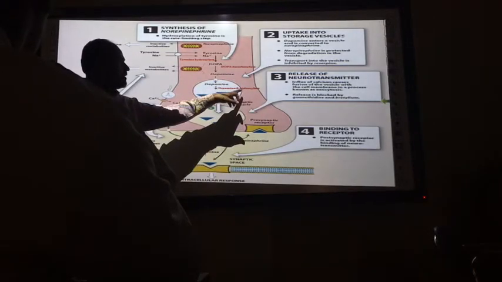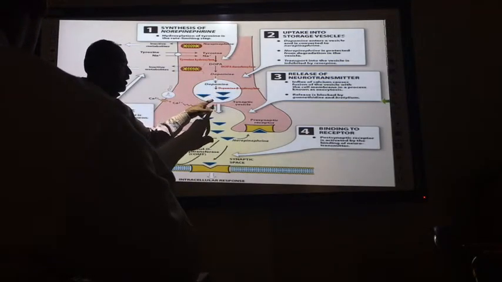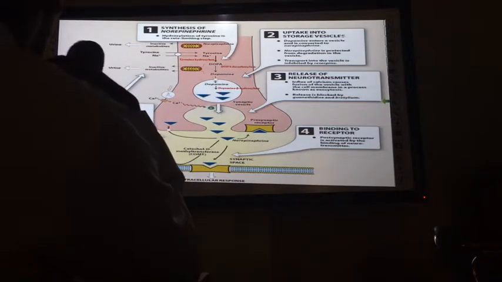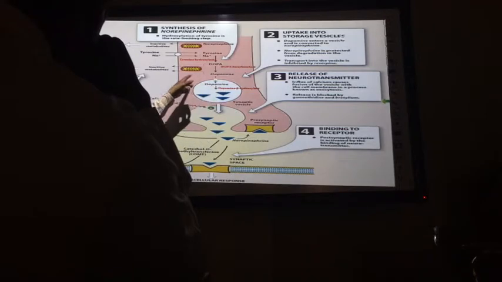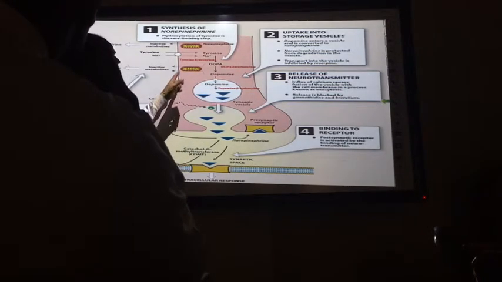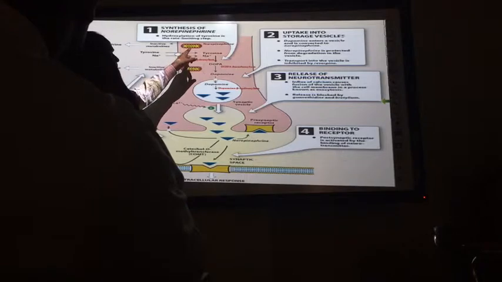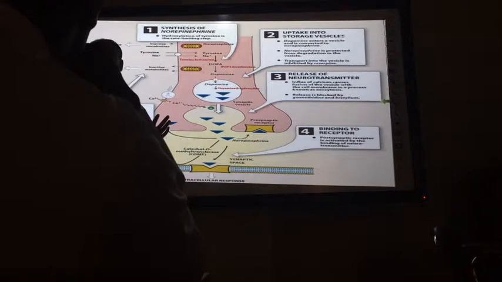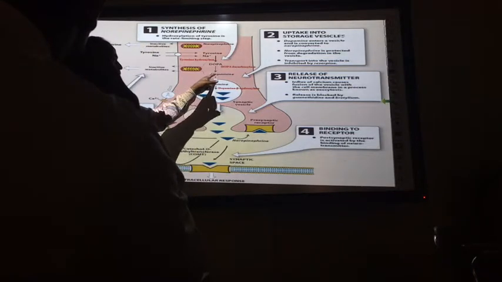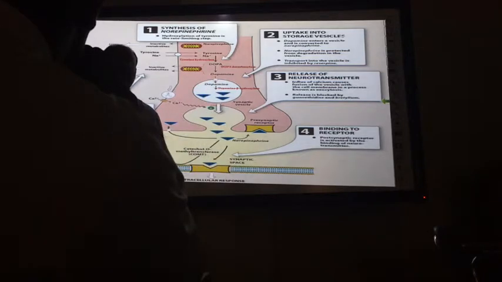Due to the dopamine beta hydroxylase enzyme, dopamine is converted to noradrenaline inside the vesicle. Because if it were converted outside, the MAO enzyme would immediately metabolize noradrenaline (norepinephrine, same thing) to inactive metabolites. So for protection, dopamine is transferred into the vesicle, and inside the vesicle it is converted to noradrenaline.